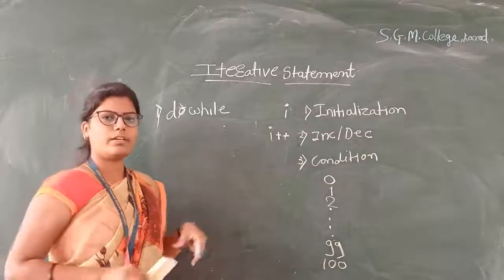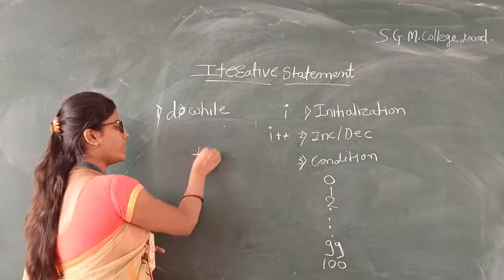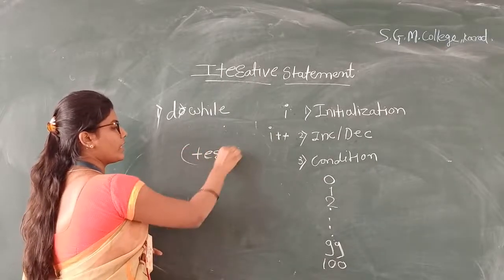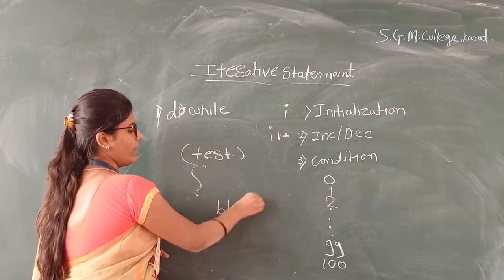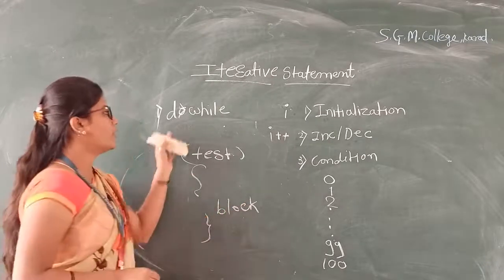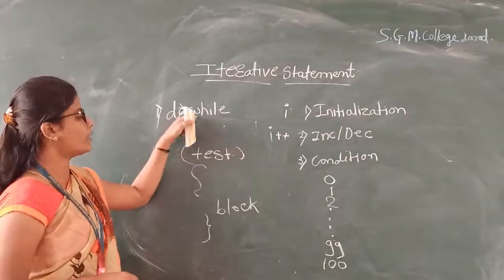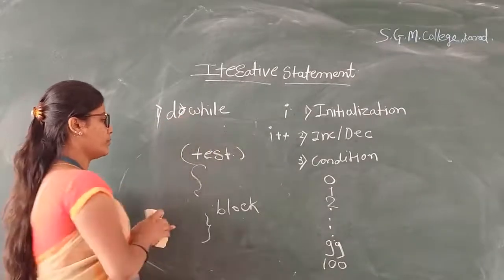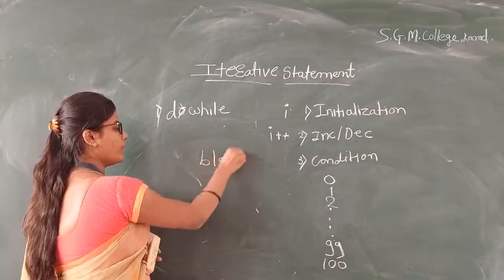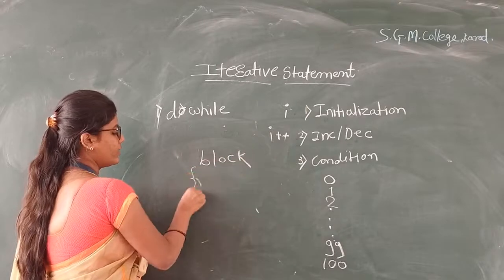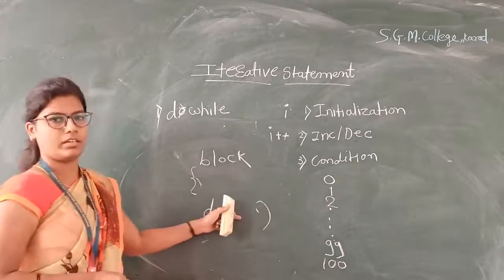Why is while an entry control loop? In the while loop we first test the condition. Okay, we first test the condition, after that the block of statements will be executed. But do while is an exit control loop. In the do while loop we will execute the block of statements first and then we check the condition. Okay, then we check the condition.